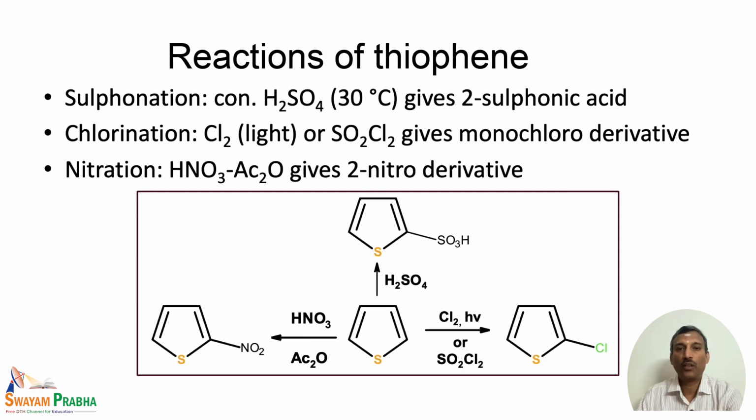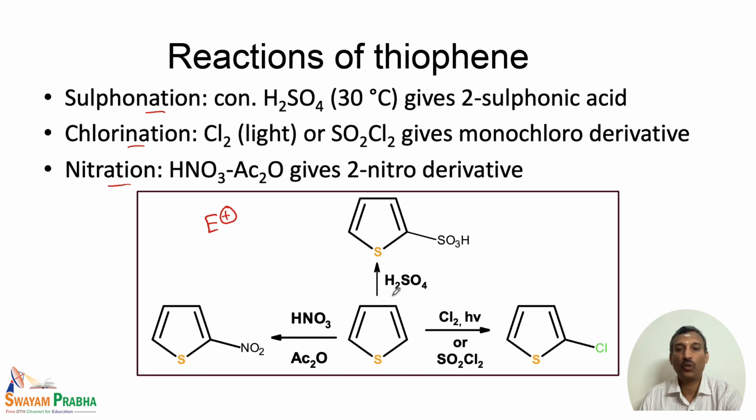And when we look at the reactions of thiophene, thiophene undergoes sulfonation, chlorination and nitration. These are all examples of electrophilic substitution reactions. Of course, when we talk about the reactivity of thiophene, thiophene reacts much slower compared to furan and Pyrrole, and